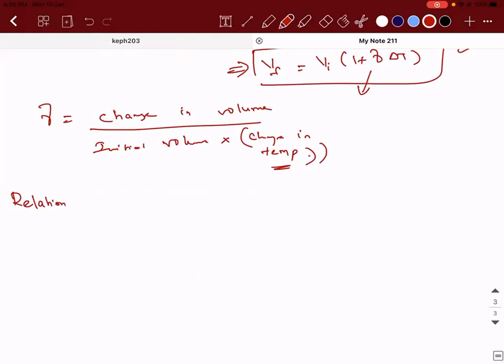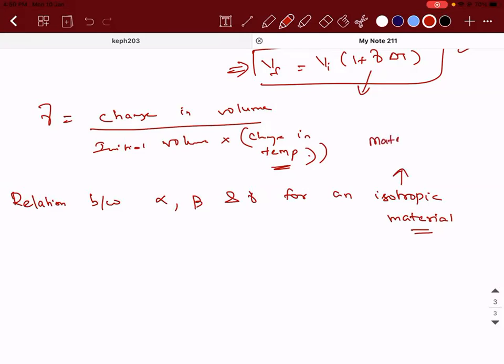Next is the relation between alpha, beta, and gamma for an isotropic material. I'll explain what is isotropic. Isotropic means the material which exhibits the same kind of property in all the axes. So isotropic means material exhibiting the same property in all directions. Okay, this is the meaning of isotropic.